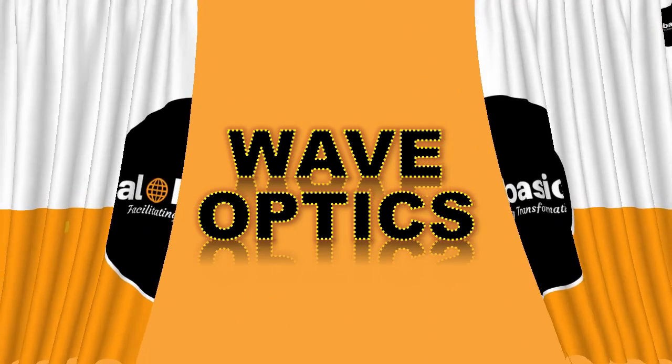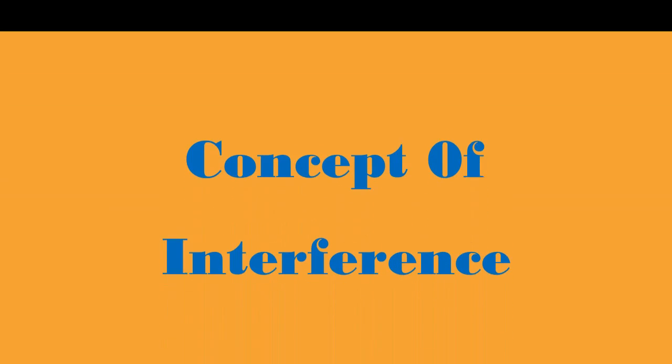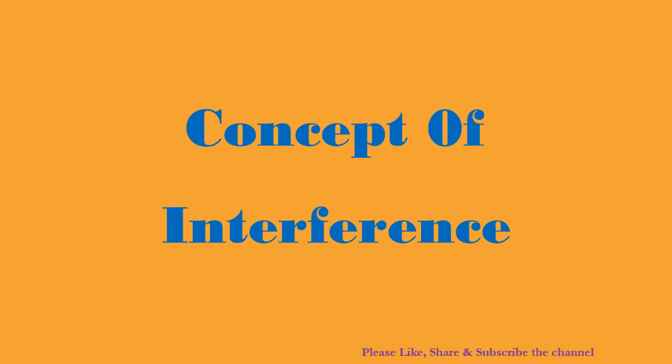I welcome you all for the next video on wave optics. In this video, we have to discuss the concept of interference. We'll see what interference is, how it occurs, and what happens when interference occurs. Interference is a phenomenon applicable to all sorts of waves, and it was the first phenomenon which supported the wave nature of light. Now, what is interference?